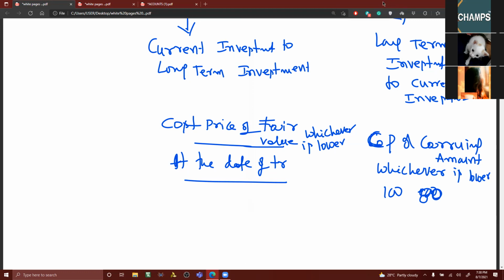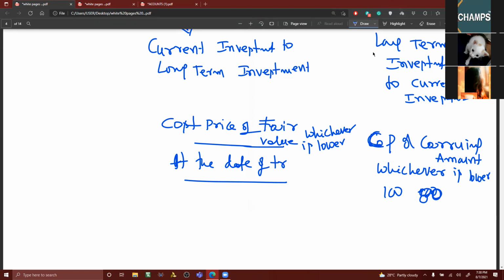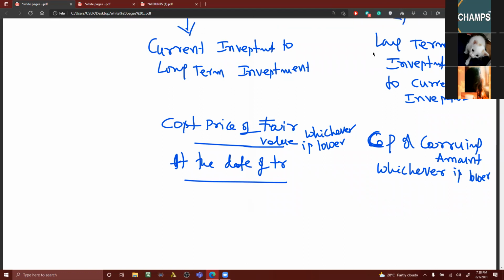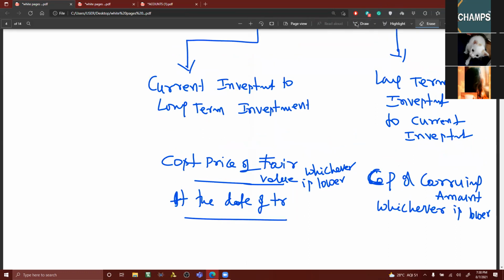Again, same thing, at the date of transfer. Long-term investment to current investment, transfer is to be done at lower of cost price or carrying amount. Current investment to long-term investment, cost price or fair value, whichever is lower at the date of transfer. So 2 or 3 examples I'll give you in the next class. It's simple, only 1 or 2 points we are having on this. No need to worry about it. If you remember this, it's okay.